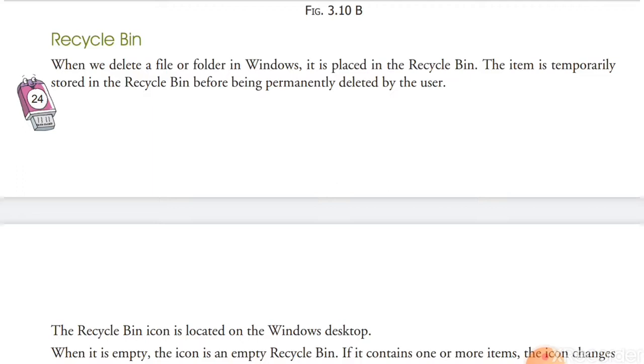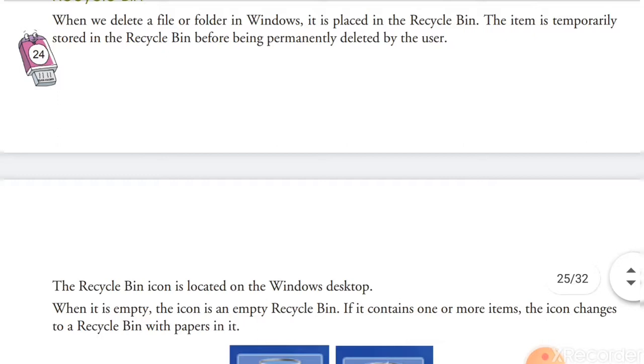The item deleted by the user will be temporarily stored in the recycle bin before being permanently deleted by the user. If you delete it permanently, it will not be stored in the recycle bin. But normally any file that you delete will be stored in the recycle bin.